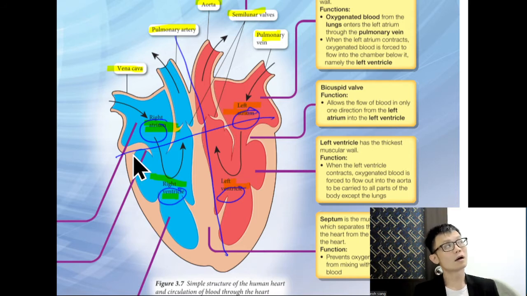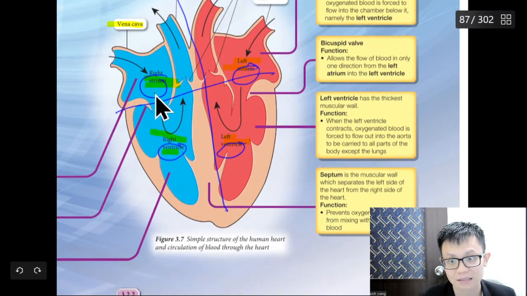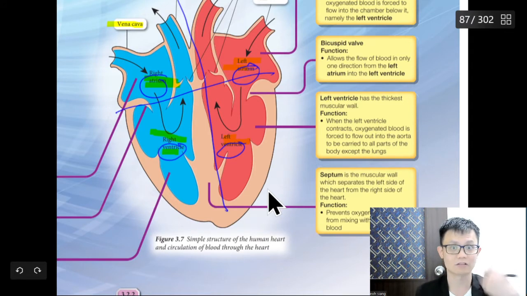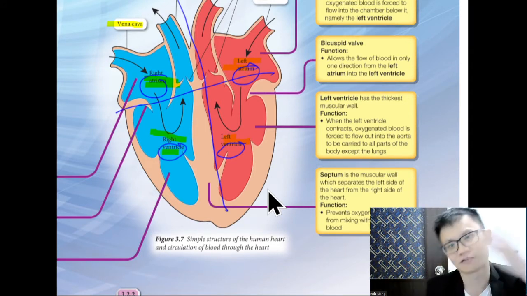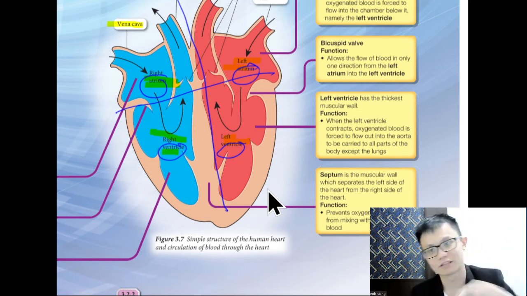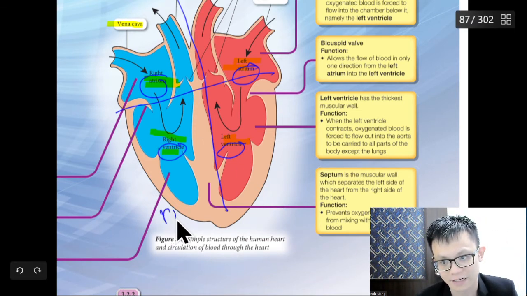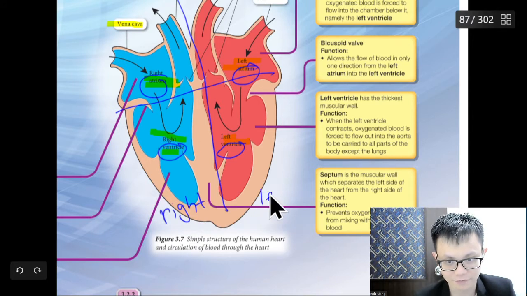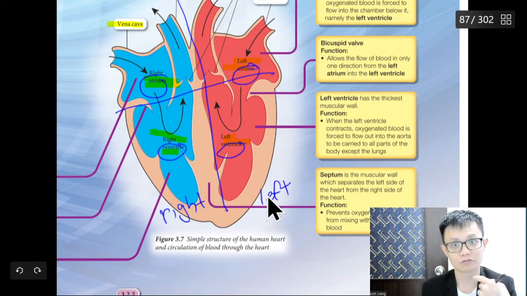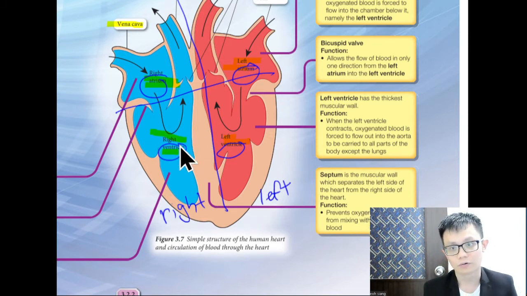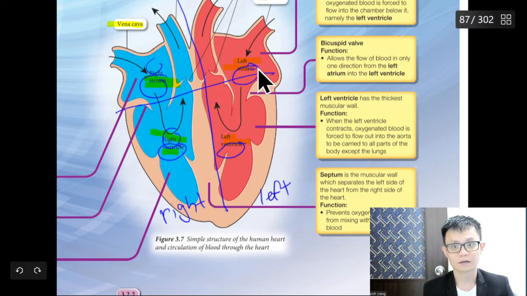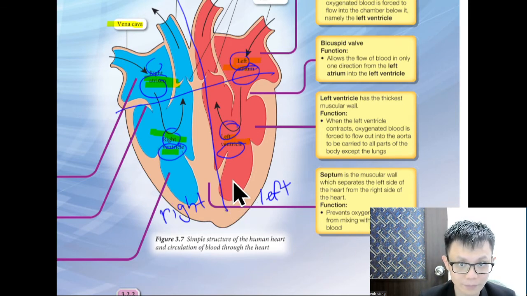Means when you look at the heart, the right is here, not here, because they are talking about you. If you don't understand, never mind, I also don't know how to explain. Just remember that when you see the picture, your right is this side. So this is the right, this is the left, because if he is talking to you, his right is that side. So the right one is right atrium, right ventricle. Left atrium, left ventricle. Very easy to remember. Correct or not?